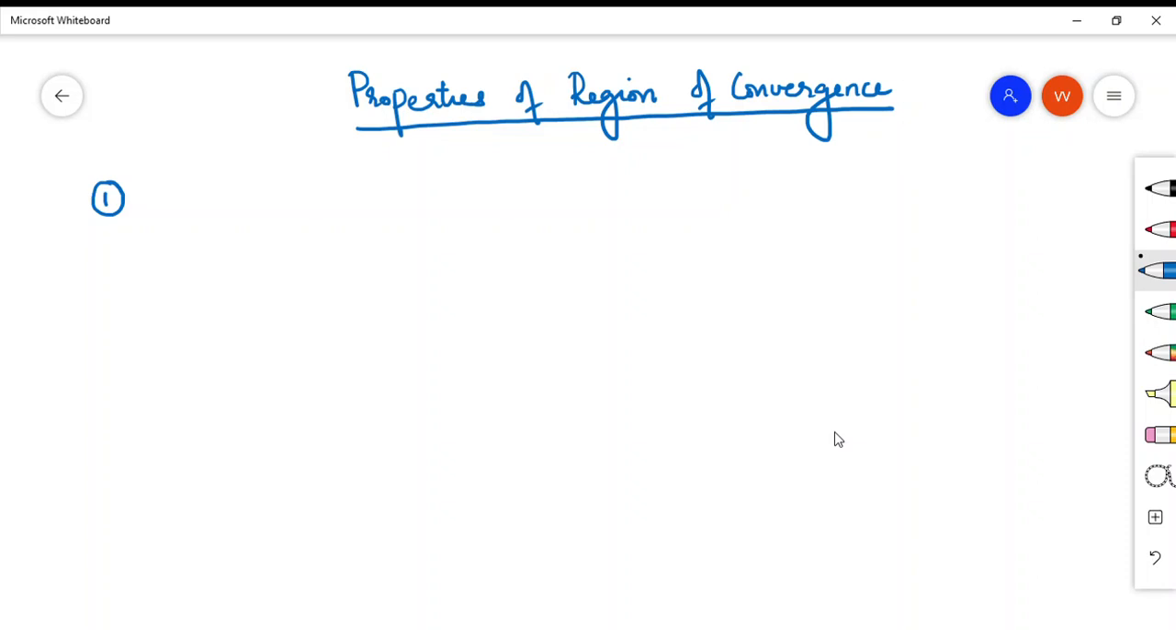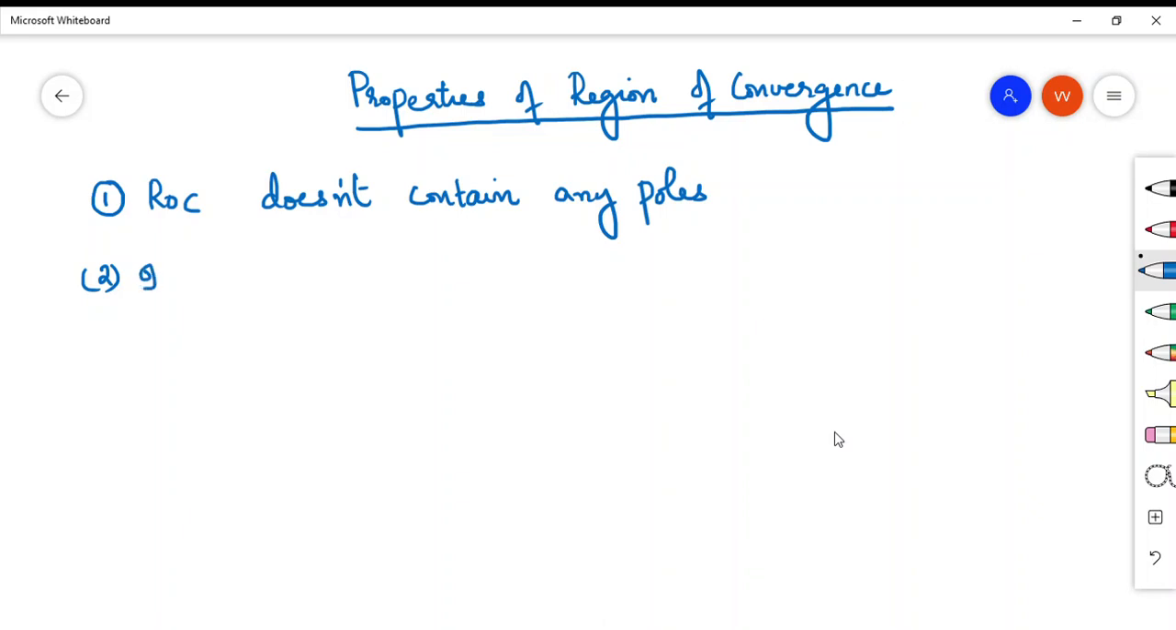The first property of ROC is that the region of convergence does not contain any poles. That means when you find the ROC of a signal, it will be either to the right side, to the left side, or in between. You are not supposed to find poles in that particular region. So ROC does not enclose any poles of the function. That is the first property of region of convergence.